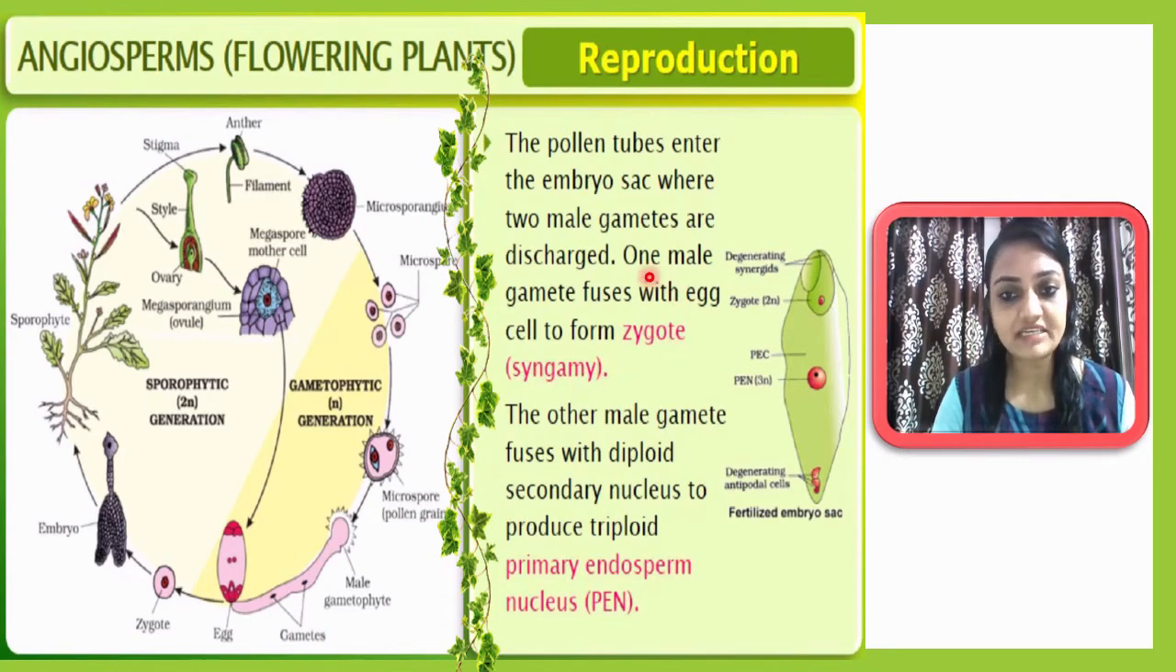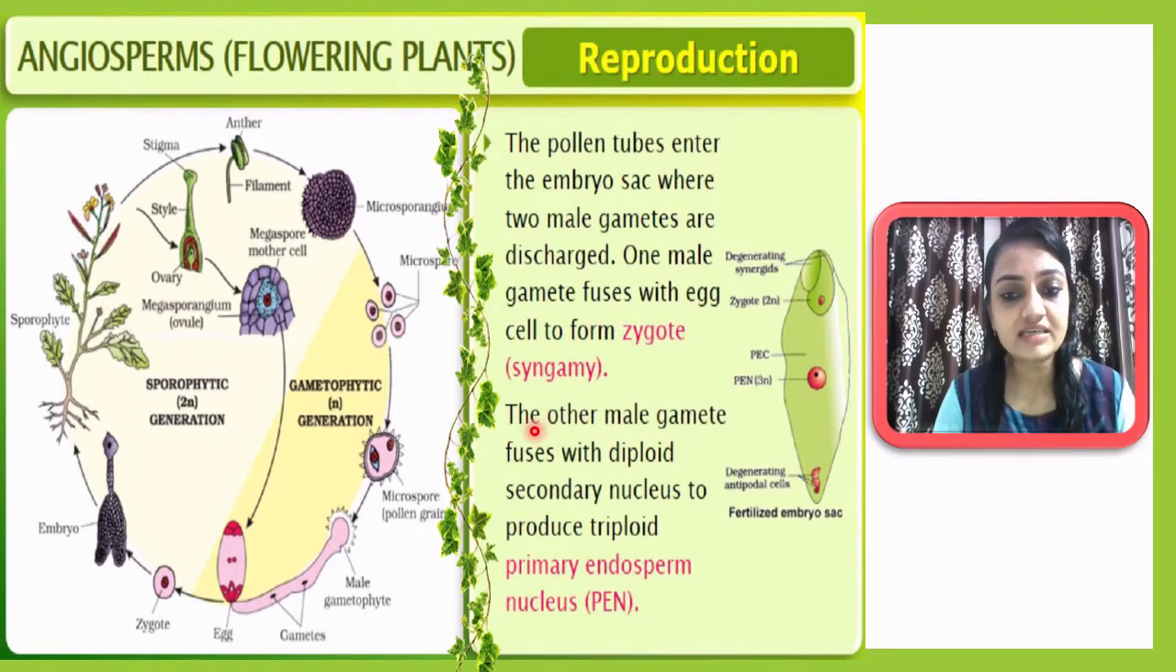Okay, let me repeat what happened. One male gamete out of these two will fuse with the egg cell, which is part of the egg apparatus. Okay, and it will form a zygote that will be diploid. And this whole phenomenon of fusing is called syngamy.